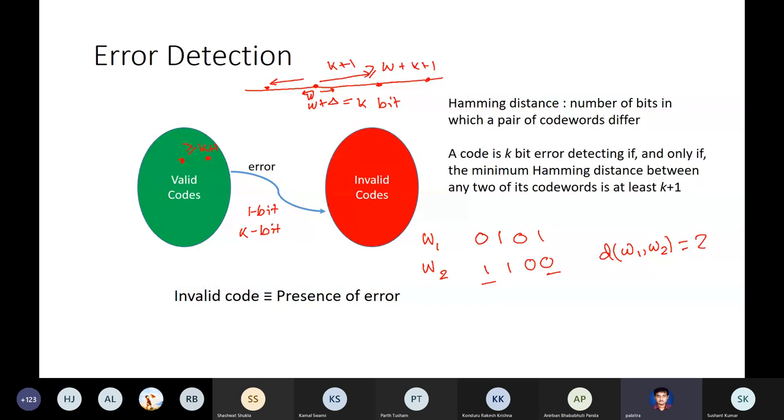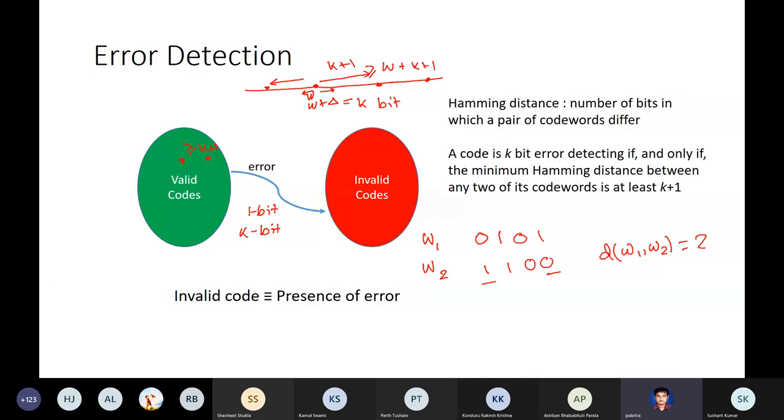So our scheme of valid and invalid detection fails. So this is what we need: if you want to detect k bits of error, the Hamming distance between two valid code words should be greater than or equal to k plus 1.